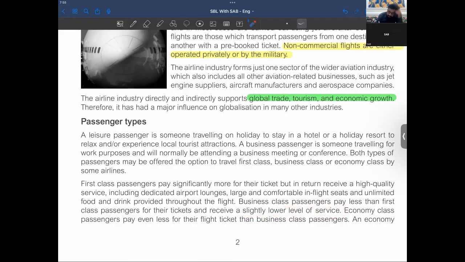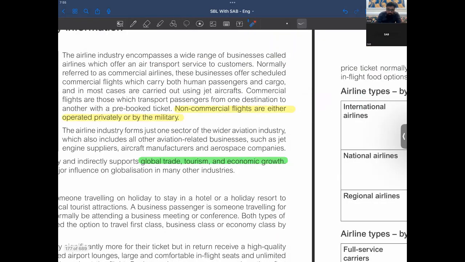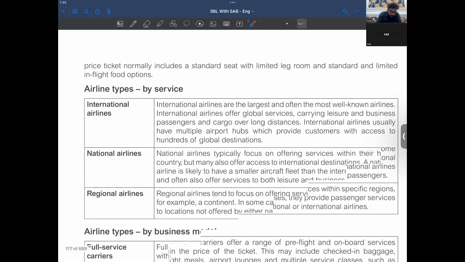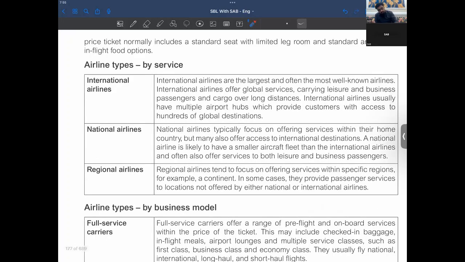Economy class passengers pay even less for their flight tickets than business class passengers. An economy price ticket normally includes a standard seat with limited leg room and standard and limited in-flight food options.